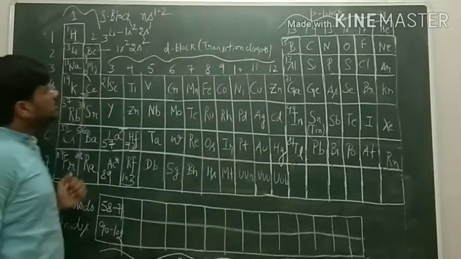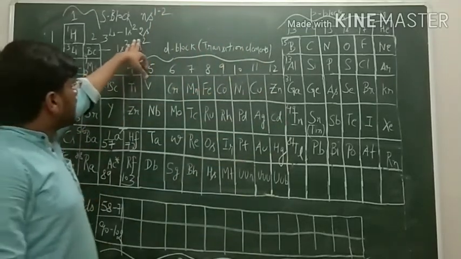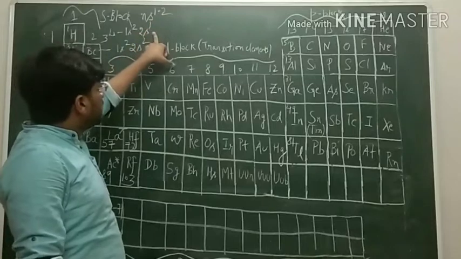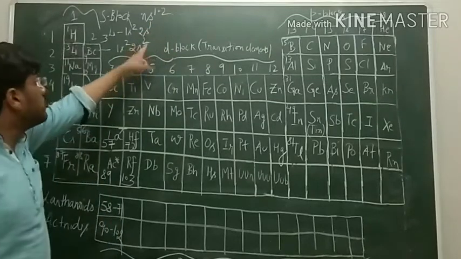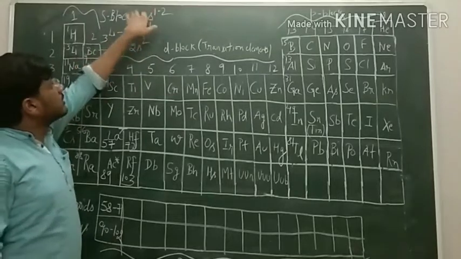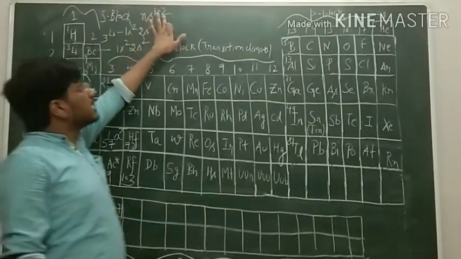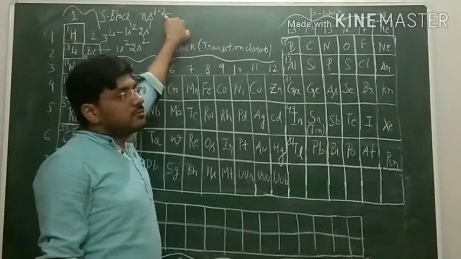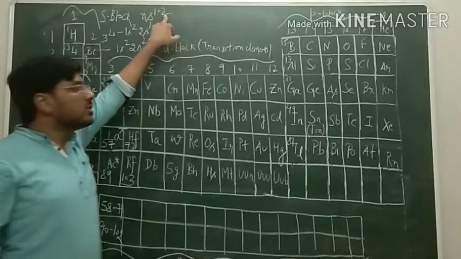ns1-2, where the number of electrons in the s orbital can be 1 for alkali metals and 2 for the alkaline earth metals. It is the general electronic configuration ns1-2. These represent the electrons, which can be 1 or which can be 2.